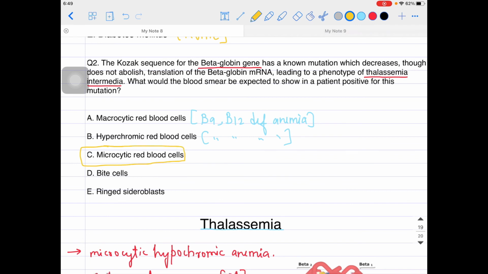Bite cells, no, bite cells are seen in G6PD deficiency anemia. And the last option, ring sideroblasts, yes, is seen in sideroblastic anemia. So that is also not the answer in this case, definitely. So over here the answer will definitely be microcytic RBCs.